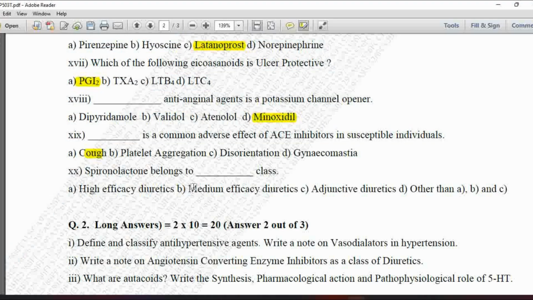Next MCQ, spironolactone belongs to dash class. Option A is high efficacy diuretics, B is medium efficacy diuretics, C is adjunctive diuretics, and D is other than A, B, C. So if we see the classification, spironolactone belongs to the class of adjunctive diuretics. So option C is correct.